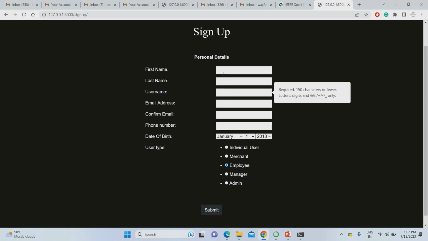So I'm just using employee. I'm giving the employee name as employee 2. I'm using employee 2 as the username. Last name was E. Username was employee 2.